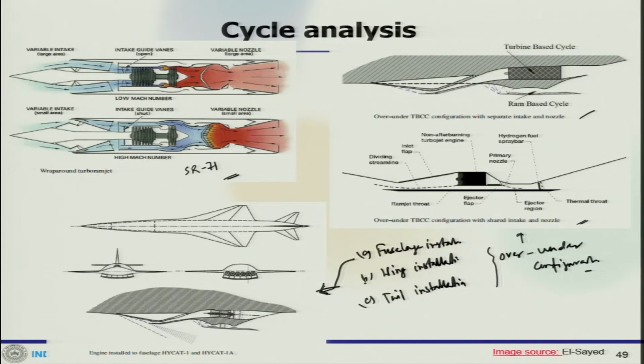There could be wing based installation, where in the wing one could be on the top or the other, or some could be tail based installations. But you can see these pictures in some book or on the internet.